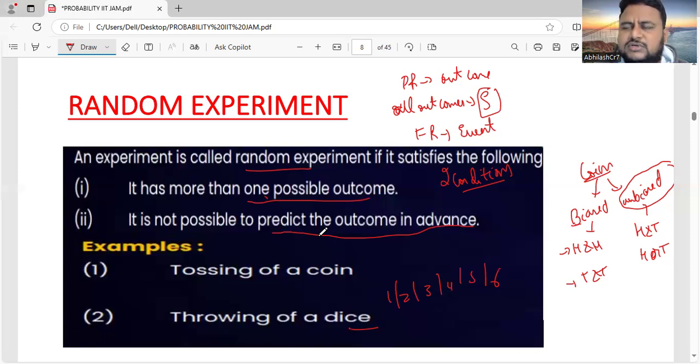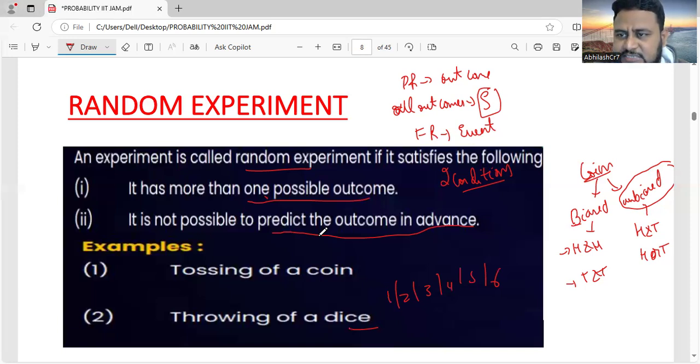Suppose Roger Federer and Nadal are playing. You cannot say either Roger Federer will win or Nadal will win, because both are equally competent. I'm giving one example. So you cannot predict the outcome in advance. That is the meaning of a random experiment.